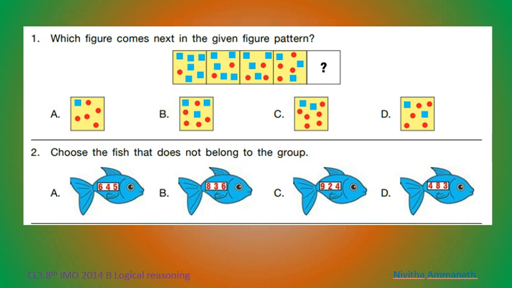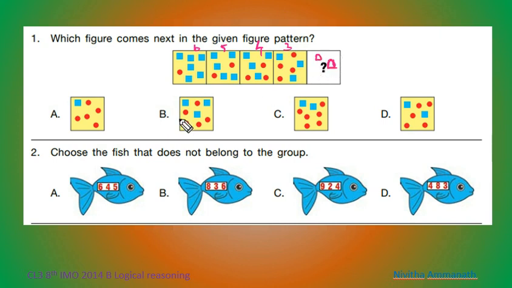First question. Which figure comes next in the given figure pattern? Here, what is the pattern here? How many squares are here? 1, 2, 3, 4, 5, 6. 6 squares. Then here 5 squares. Here 4 squares. Here 3 squares. Then here 2 squares. So here 2 squares.